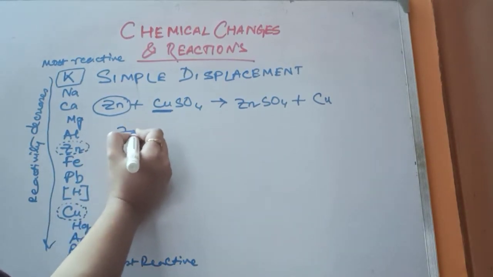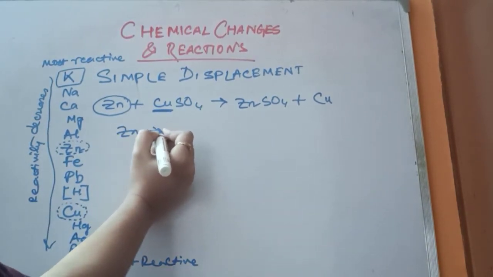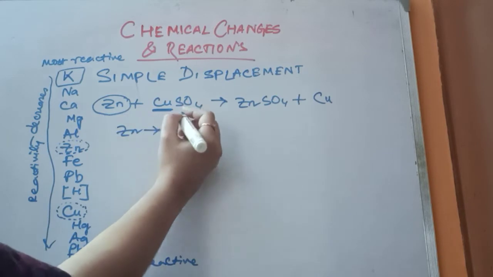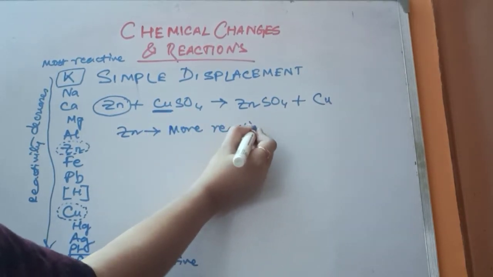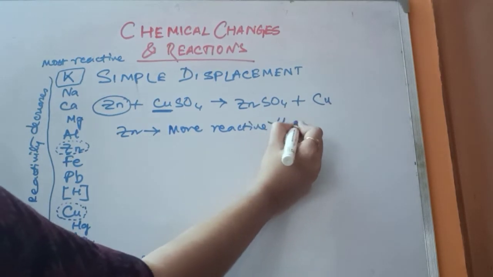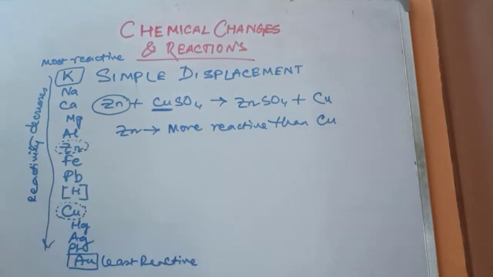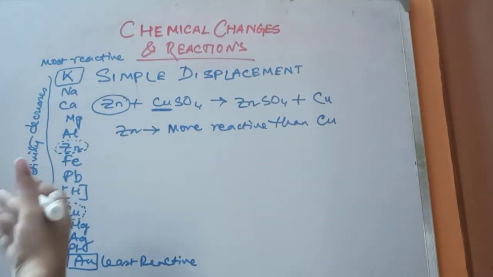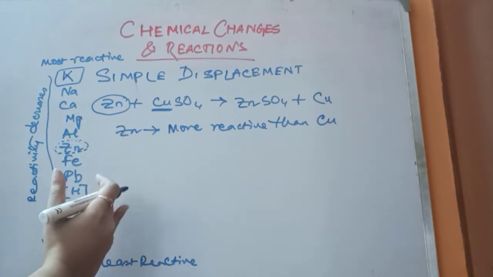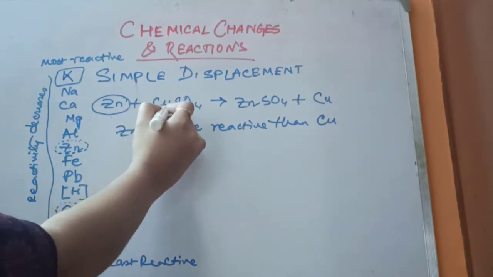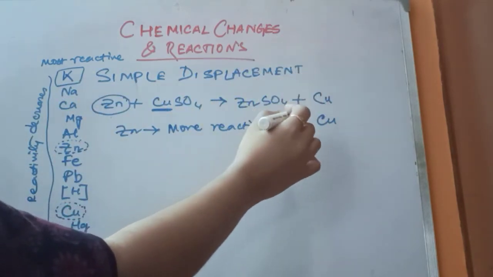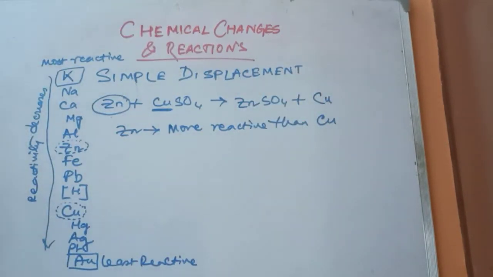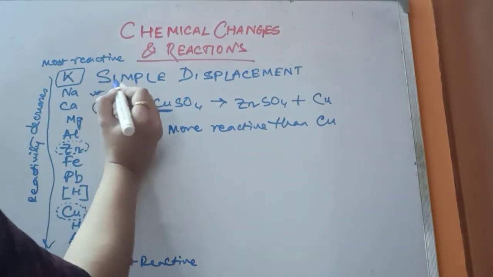Since zinc is in a higher position than copper in the metal activity series, zinc is more reactive than copper. So when zinc is more reactive than copper, it can easily displace copper from copper sulfate and form zinc sulfate and copper metal.